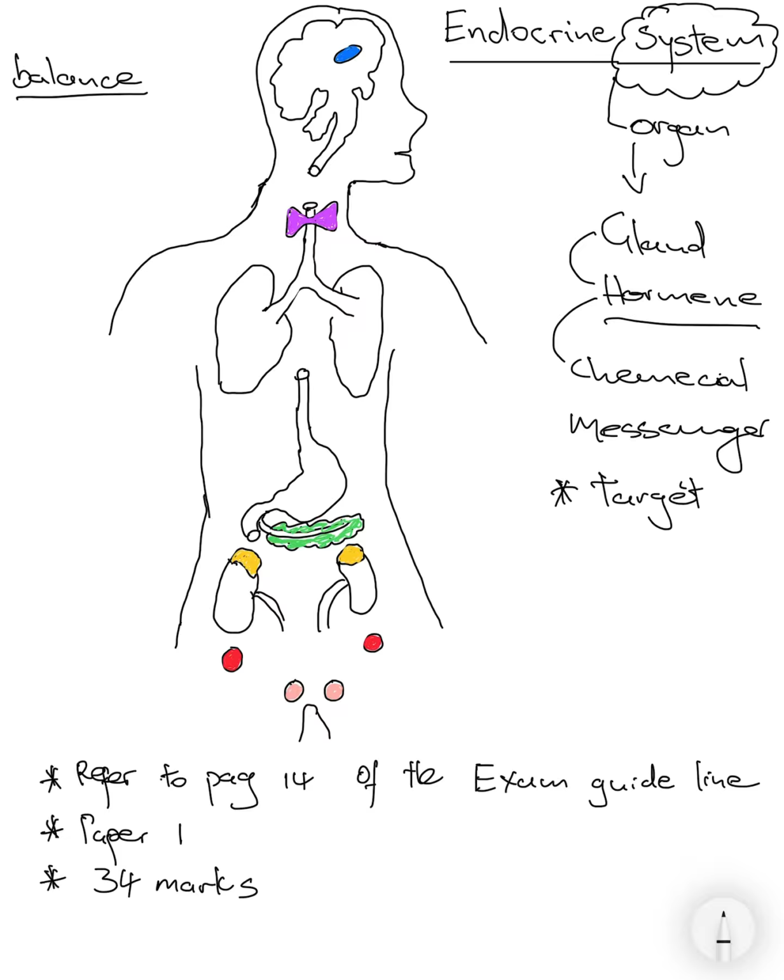Before we go any further, let's recap. If it's a system, it's made up of organs. In this instance, we're speaking about the endocrine system. What organs make up the endocrine system? It's all the glands found throughout our entire body that secrete hormones. Hormones are chemical messengers that work on target organs to bring about a certain response, but remember, this response is basically to maintain balance.